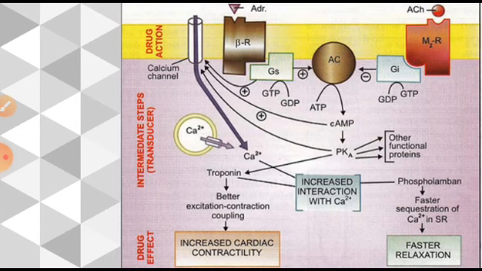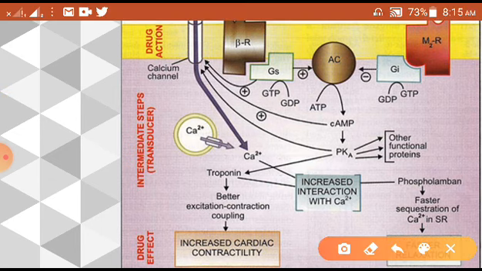Now this diagram in front of you, I have taken from the book of K.D. Tripathi. Here you can see at first one receptor has been shown, and this receptor is a beta receptor, just as an example, because the agonist is adrenaline or any adrenergic drug or adrenergic neurotransmitter.